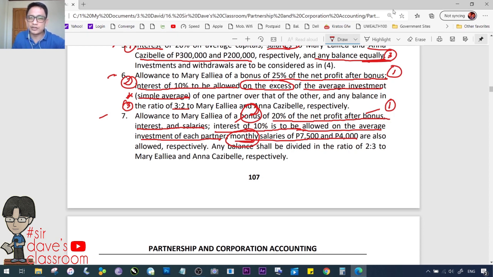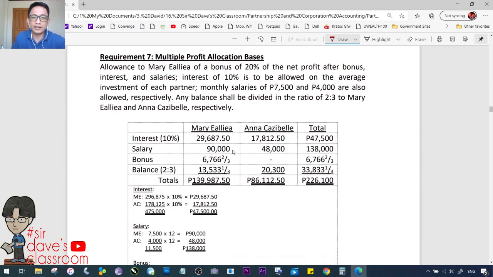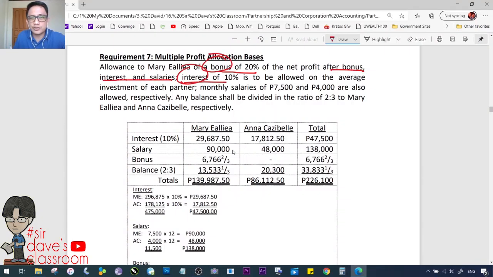Kasi minsan annual na yung binibigay, minsan monthly, magkakamali ka pagka hindi mo kinonsider na siya ay monthly. Meaning to say, times 12. Alright? So this is the third provision. May salary provision. Are also allowed respectively. The balance is 2:3. Yun yung pang-apat na kondisyon. Okay? Going back to our solution. Alright? These are consistent with those. You have here your bonus. After the bonus, interest and salaries. You have here also the interest provisions. You have also here salaries, and you have here the balance.